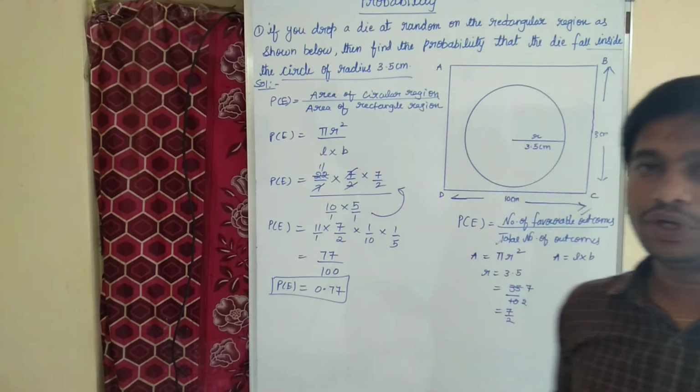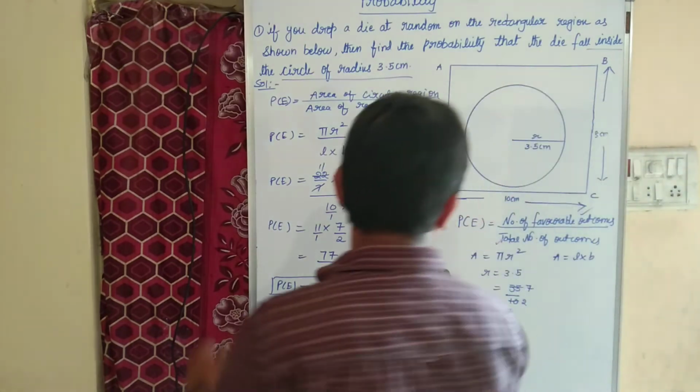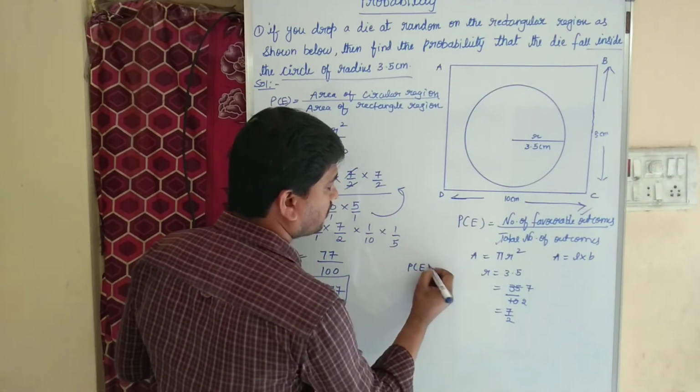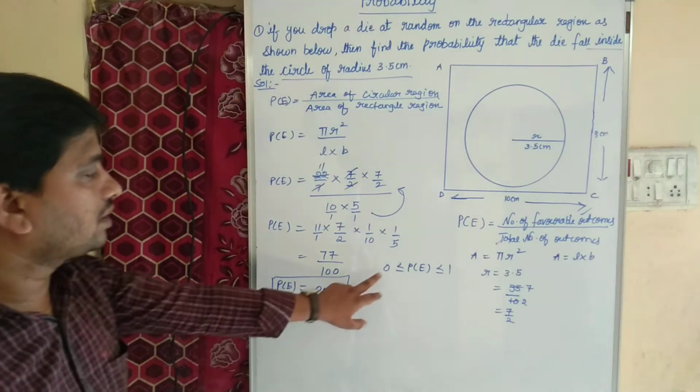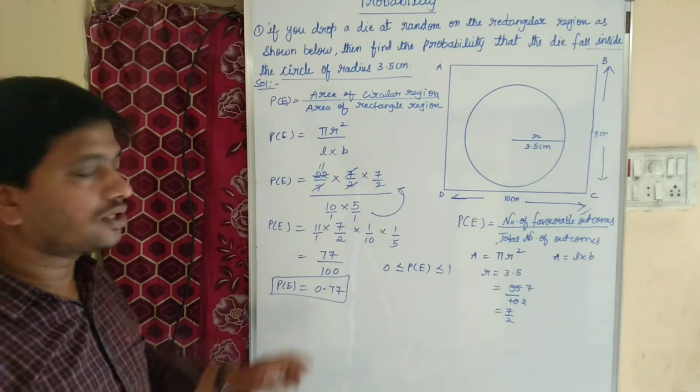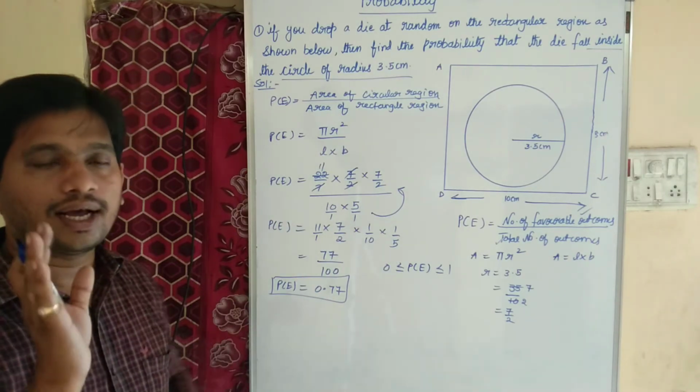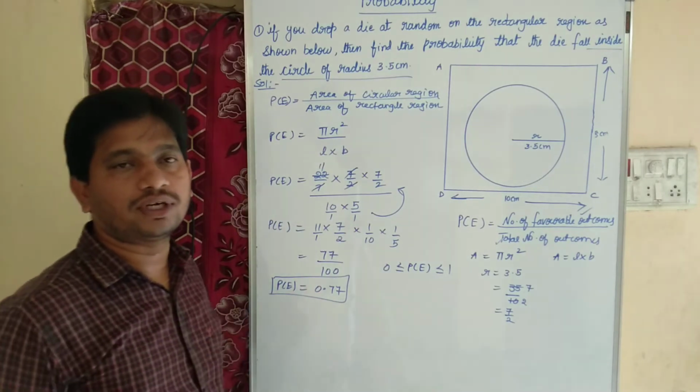Children, probability of an event, the answer must lie between 0 and 1. Probability of an event always lies between 0 and 1. The answer will always be 0, otherwise 1, or else in between 0 and 1.